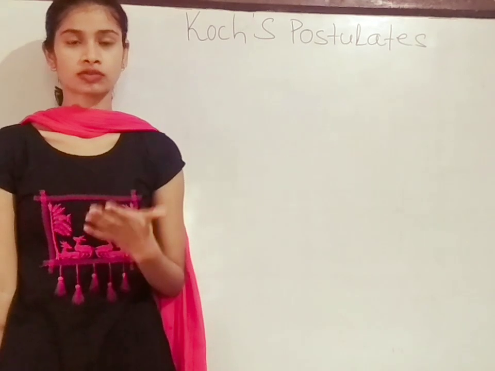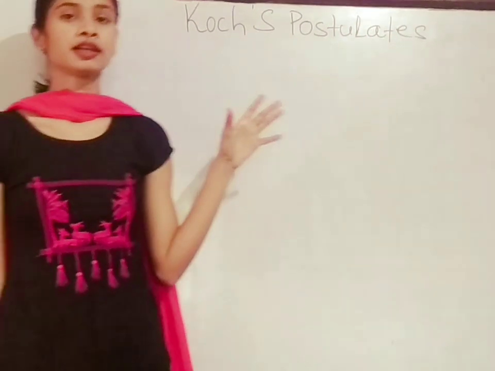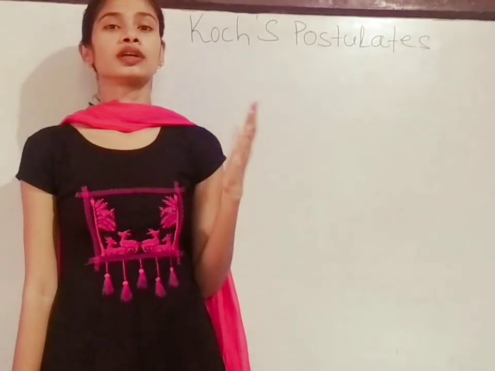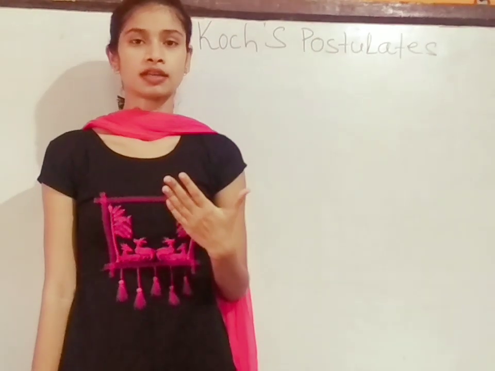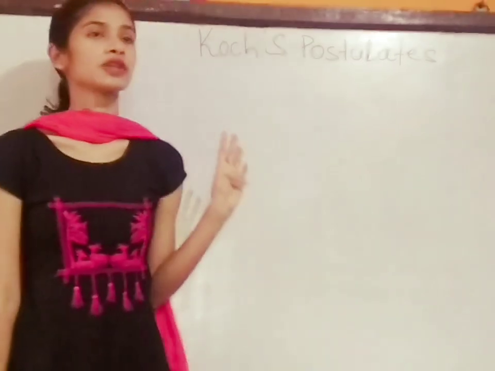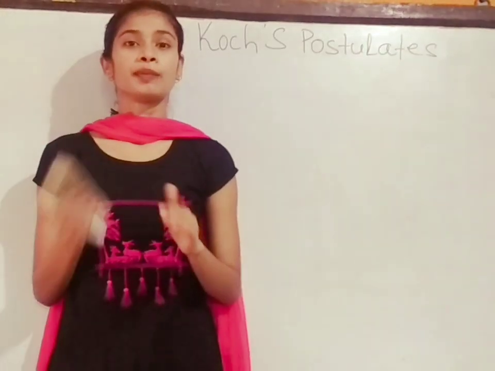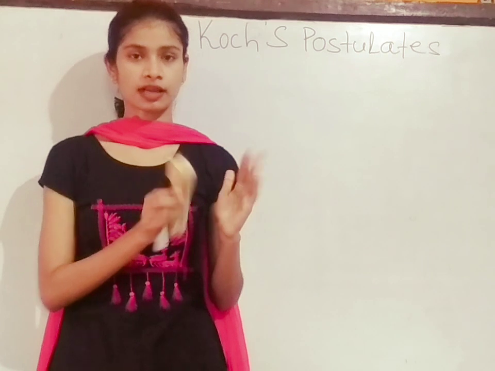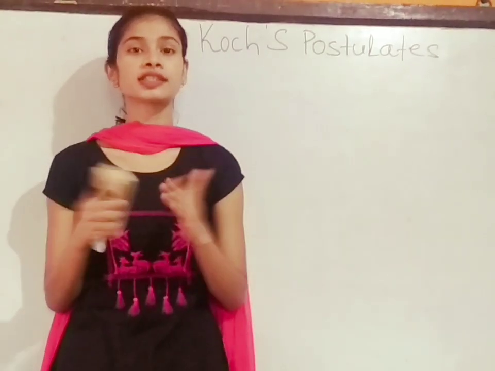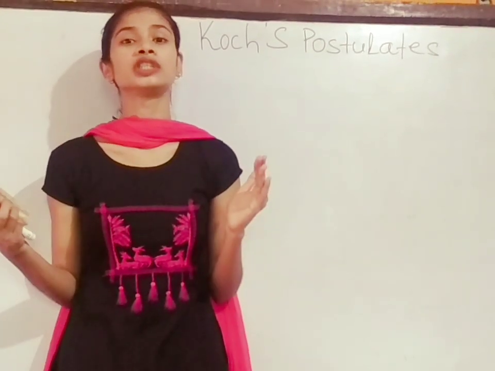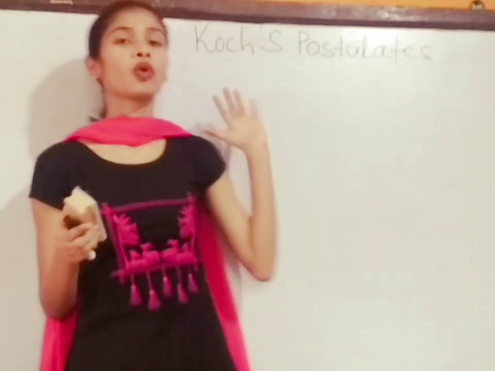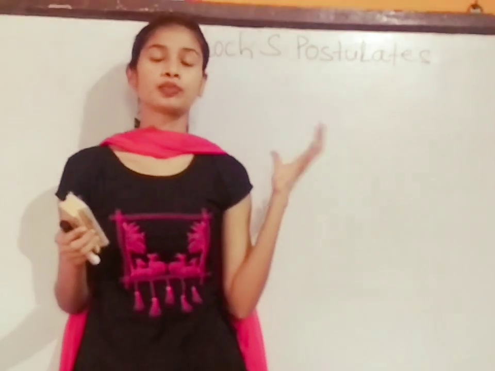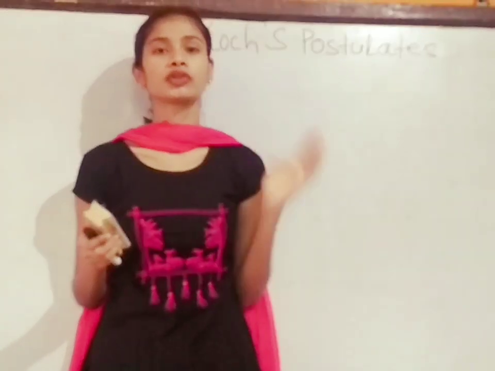Robert Koch, a microbiologist and scientist, derived in 1885 four postulates, which are called Koch's postulates. They are about the relationship between the microorganism and the disease. So there are four criteria, or four postulates, derived by Robert Koch.